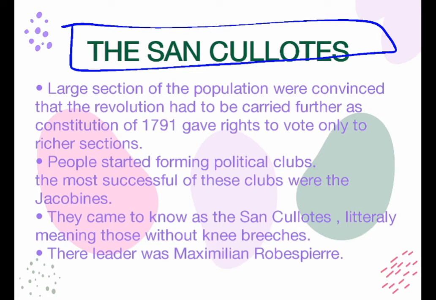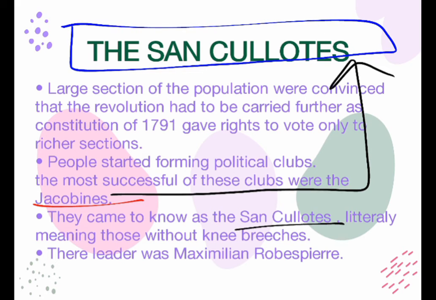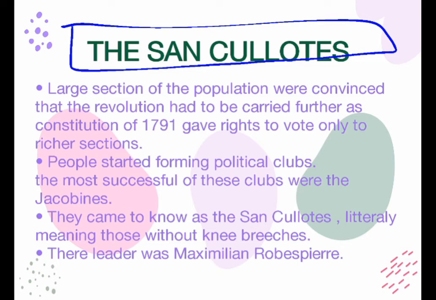In 1791, many people started forming political clubs. The most successful of those political clubs were the Jacobins. These Jacobins were known as the Sans-Culottes. Remember them, they are very important.